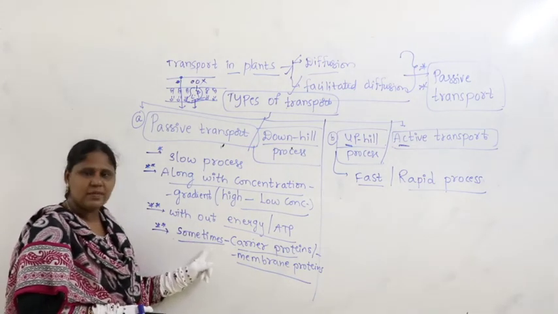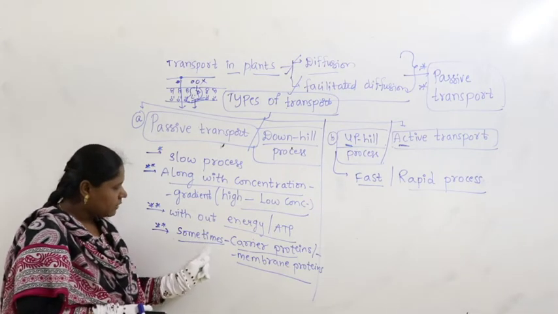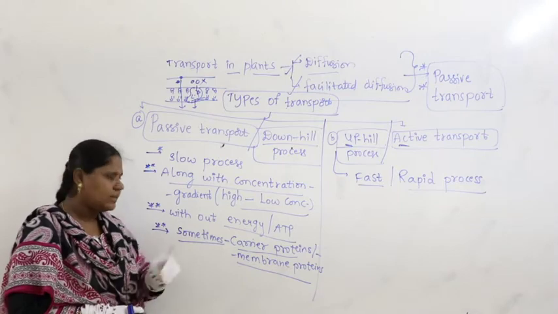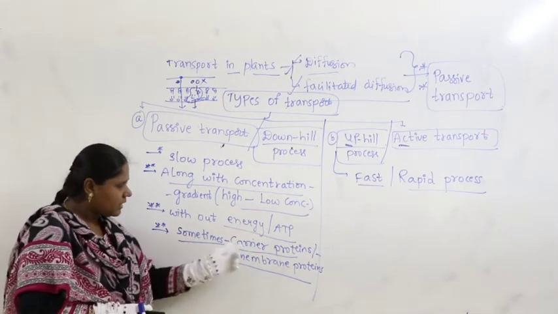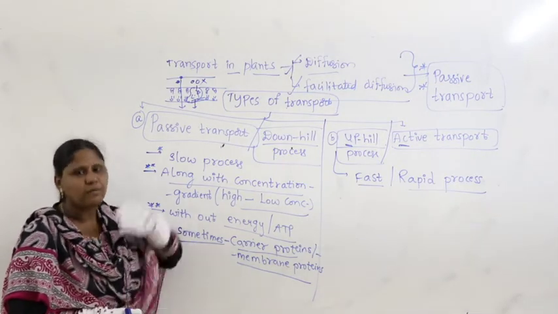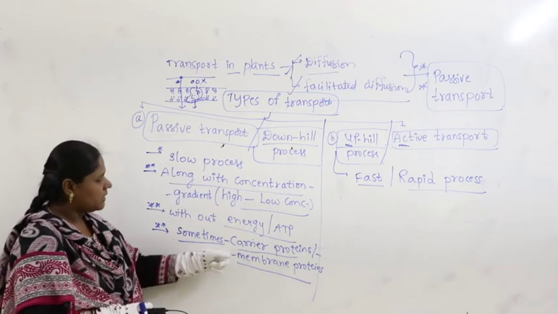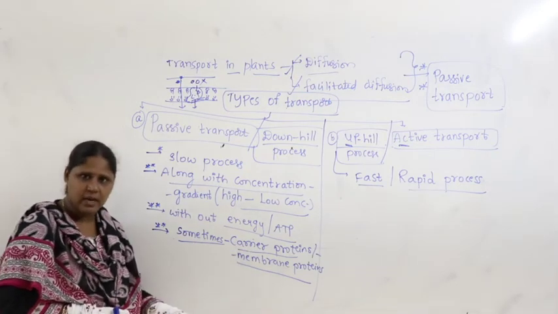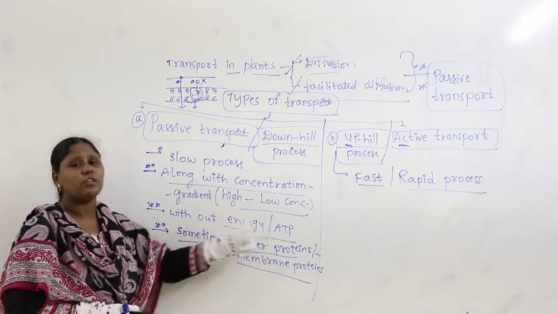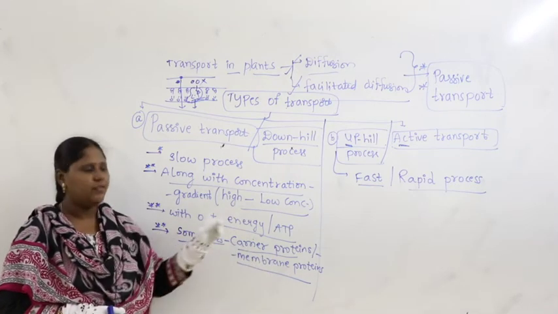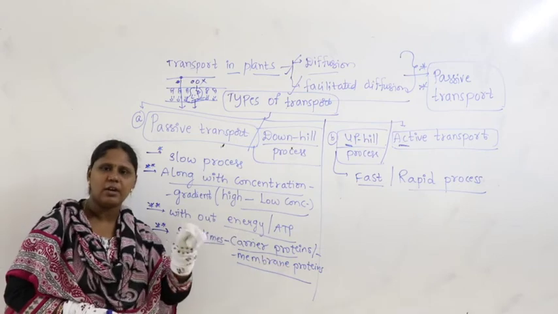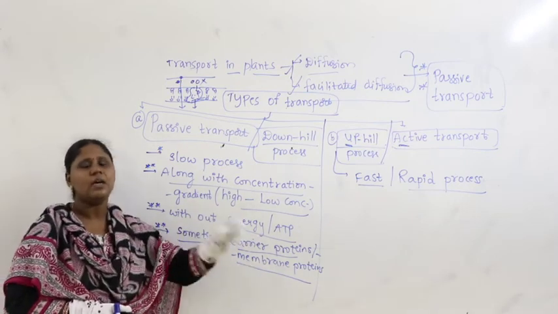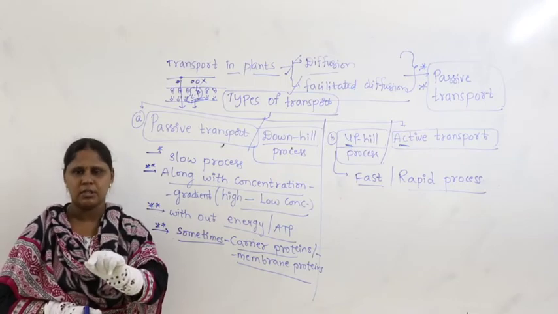What does he want to say with this statement? If sometimes by carrier proteins, what you have to understand, this is the reading part. From reading this statement, what you have to understand is that sometimes it happens by carrier proteins, which means sometimes there is a chance that it happens without carrier proteins. If it is without carrier proteins, it's called diffusion. If it happens with carrier proteins, it is facilitated diffusion.